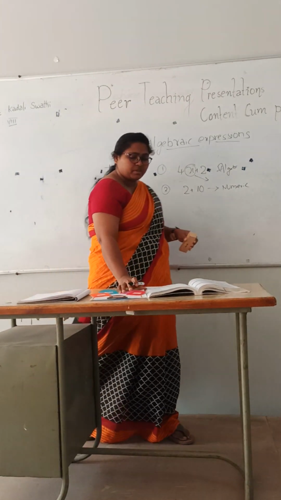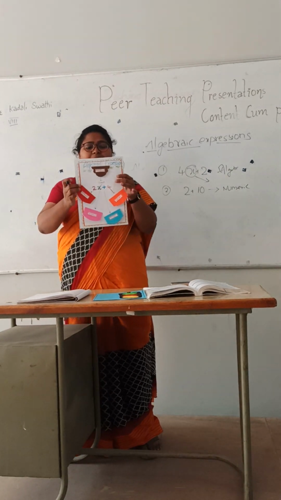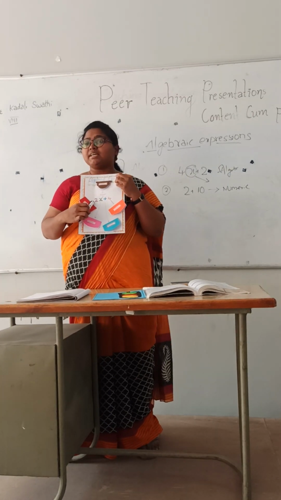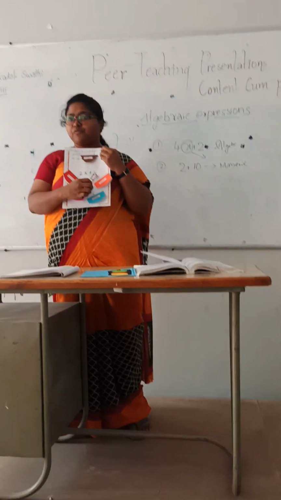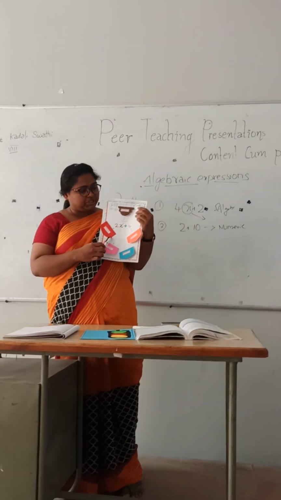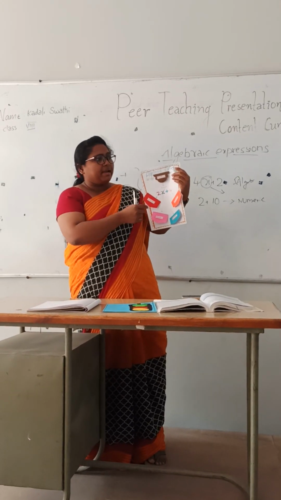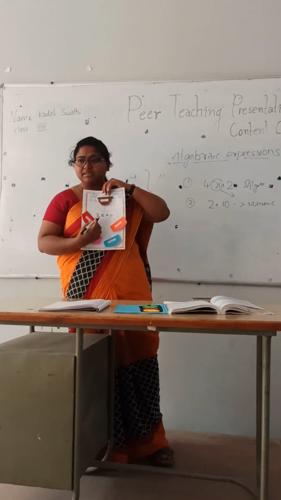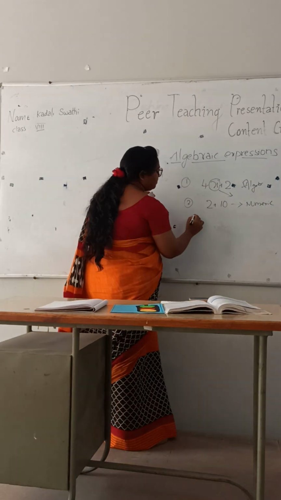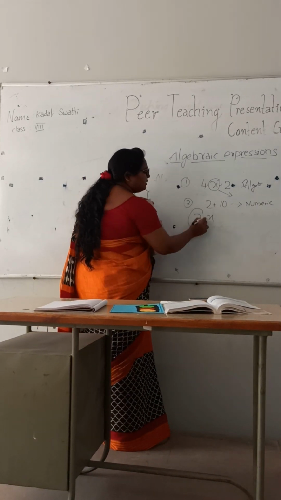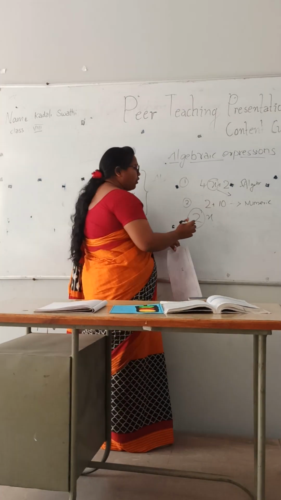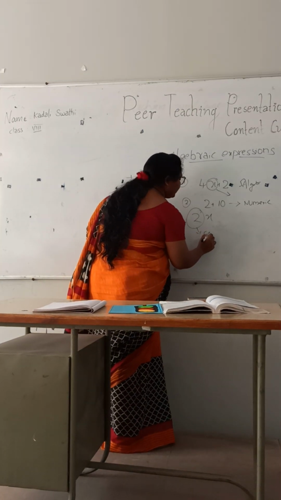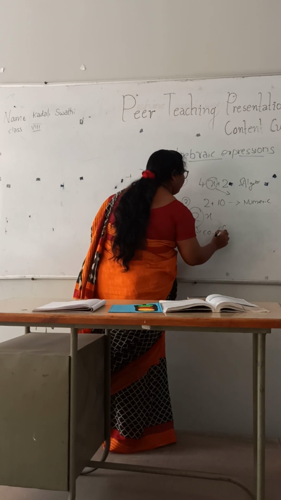So I have a TLM here. I took an example of 2x plus 4. This is an expression. In this expression, whatever number is beside the variable, we call it the coefficient. What do we call this? Coefficient.